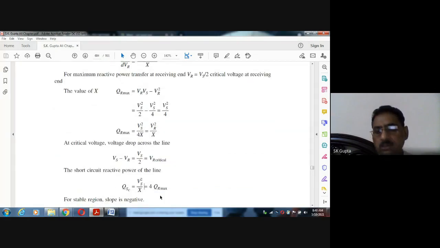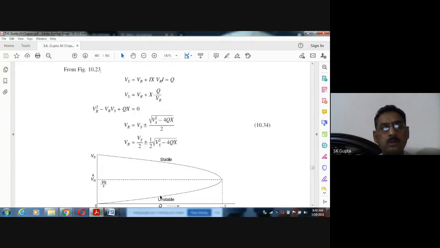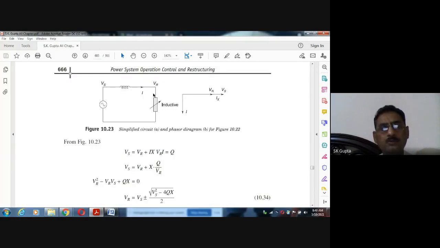And short circuit reactive power means when VR is equal to 0. In this equation, now you see again, putting VR equal to 0 means it is a short circuit. If you make the short circuit here, how much reactive power will go? It will be Vs square by X. If you short circuit it, the entire power will be Vs square by X, which will be the reactive power.